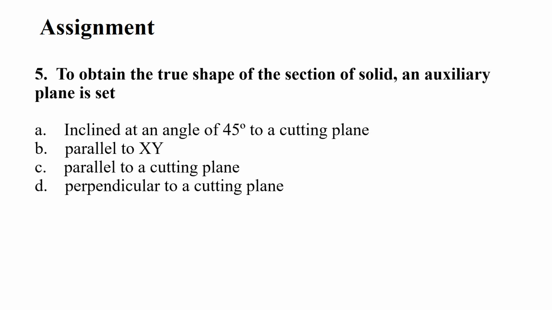Question 5. To obtain the true shape of the section of a solid, an auxiliary plane is set A, inclined at an angle of 45 degree to a cutting plane, B, parallel to XY, C, parallel to a cutting plane, D, perpendicular to a cutting plane. Right answer, you can comment in your comment box.